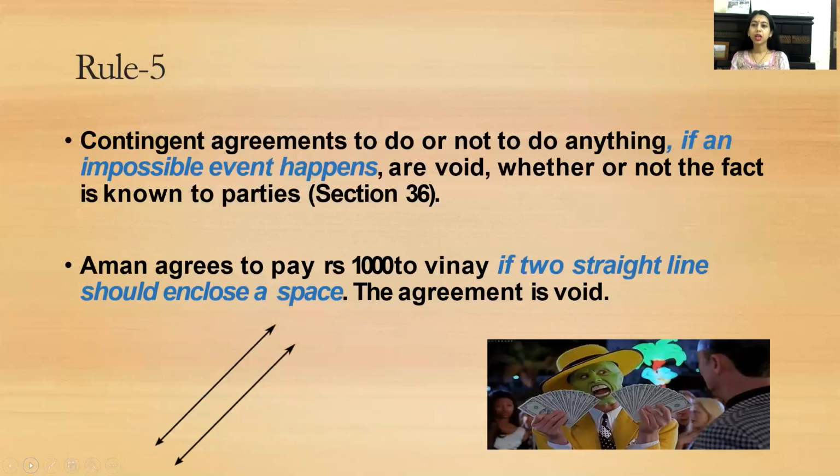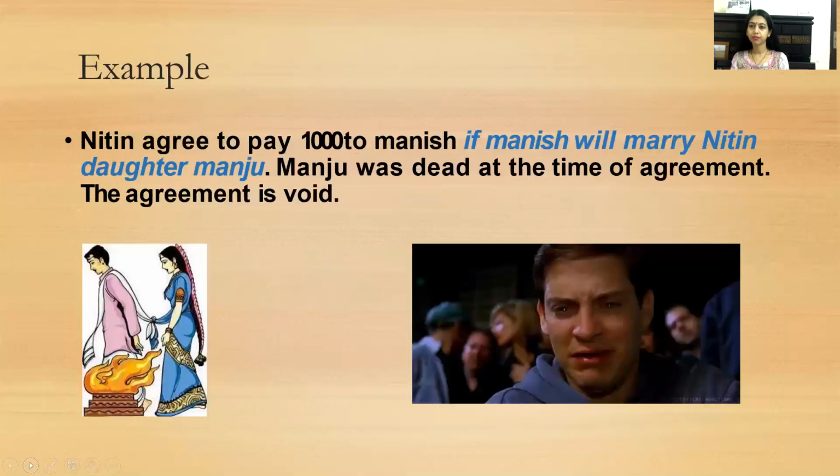Next, contingent agreements to do or not to do anything if any impossible event happens are void, whether or not the fact is known to the parties, under Section 36. For example, Aman agrees to pay rupees 1000 to Vinay if two straight lines should enclose a space. The agreement is void. Nitin agreed to pay 1000 to Manish if Manish will marry Nitin's daughter Manju. Manju was dead at the time of agreement, so the agreement is void.